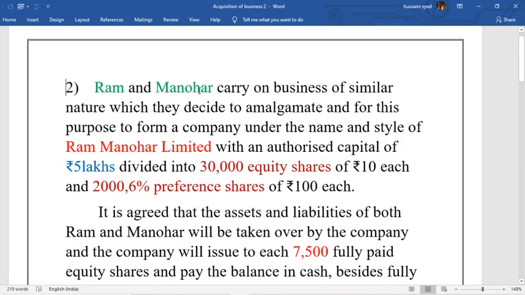Ram and Manohar carry on business of similar nature which they decide to amalgamate and for this purpose to form a company under the name and style of Ram Manohar Limited. Ram and Manohar were carrying on business of similar nature which they have decided to amalgamate now and form a company called Ram Manohar Limited with an authorized capital of rupees 5 lakhs divided into 30,000 equity shares of rupees 10 each, 2,000 preference shares of rupees 100 each.